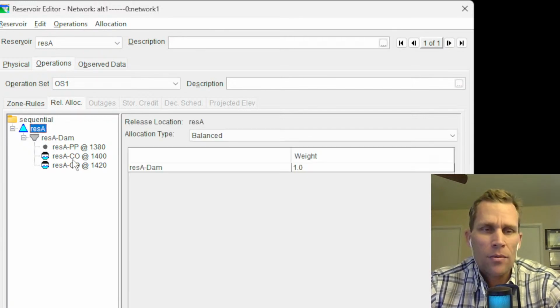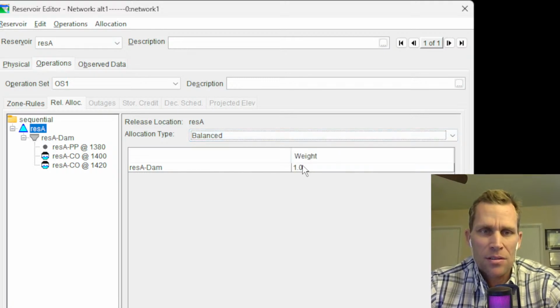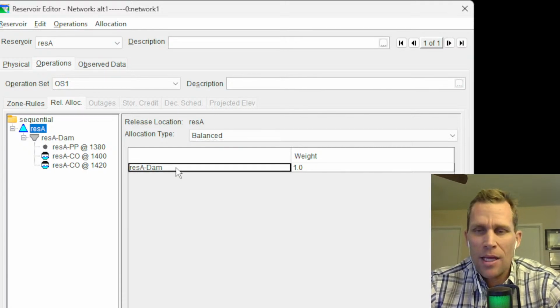If I click on reservoir, there's only one way for water to leave the reservoir. That's through the dam. So we have 100% balanced method. There's sequential, balance, and step. We're going to use sequential, but on the next step down, since this is sort of trivial. All the water leaves through the dam. What we may see is a diversion or maybe a dam to a different downstream river. But for us, we're just going with one dam to a downstream single reach, no diversions.